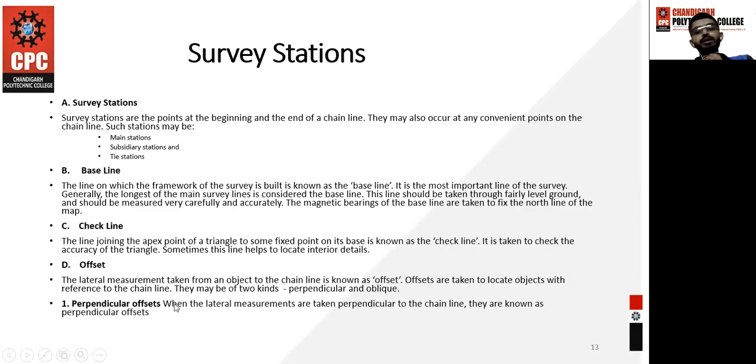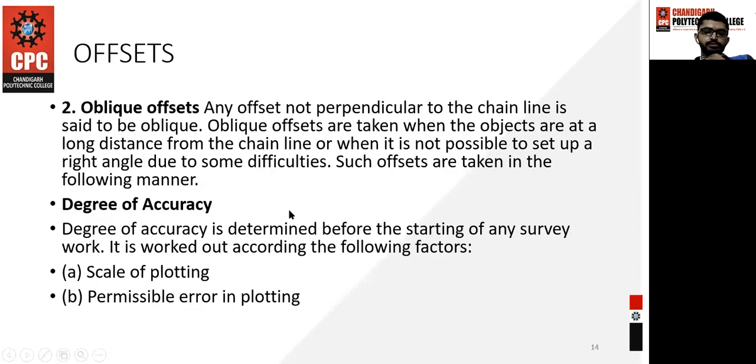There are two types of offset: perpendicular offset and oblique offset. If you are having the offset at a right angle, that means at 90 degrees, that is a perpendicular offset. If you are having the offset at any other angle except the right angle, then it is a type of oblique offset. Here is the oblique offset.